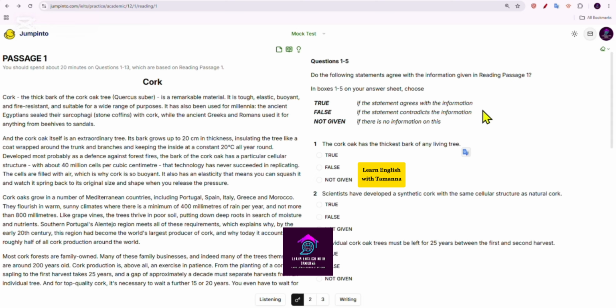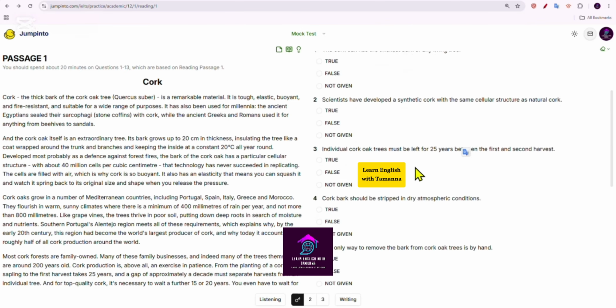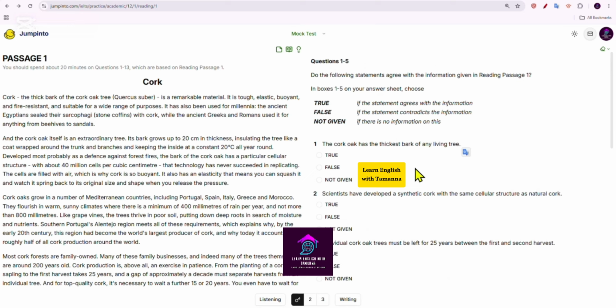Now, I'm going to take some important keywords from these questions. There are a total of 5 questions that we are going to cover. Let me introduce this passage first. It's from Cambridge Practice Test 12, Reading Test 1, and the passage name is Cork. As I have some issues with my mouse, I'm going to highlight all the keywords first, then I'm going to start this session. I'm going to cut this time so that the video gets shorter.